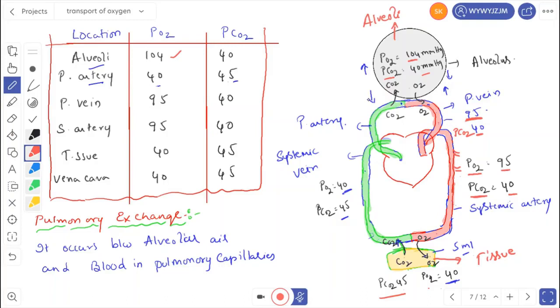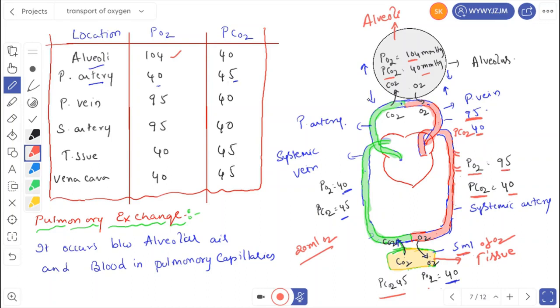At tissues, the oxygenated blood delivers 5 ml of oxygen. Generally, 100 ml of blood carries 20 ml of oxygen. Out of 20 ml, how much is it delivering? It is really delivering 5 ml.